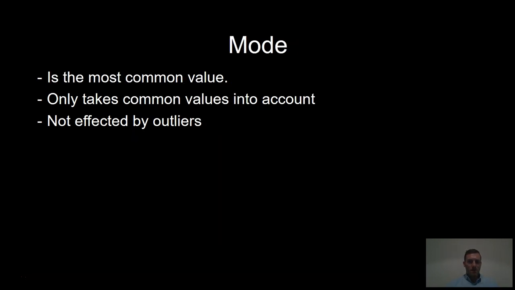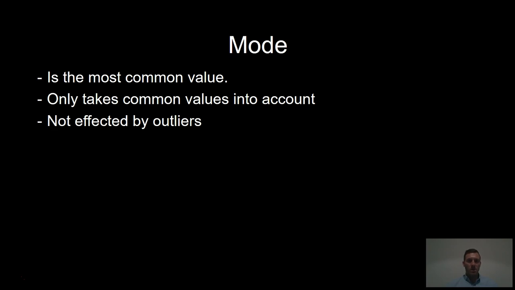The mode is the easiest measure of central tendency to find. All you have to do to identify the most common value is to look for it in the dataset. It isn't affected by outliers, but there are some issues with using the mode. It's pretty unlikely we'll find two or more values or measurements with exactly the same value when obtaining continuous numerical data. Another problem with the mode is that it will not provide us with a very good measure of central tendency when the most common value is far away from the rest of the dataset.